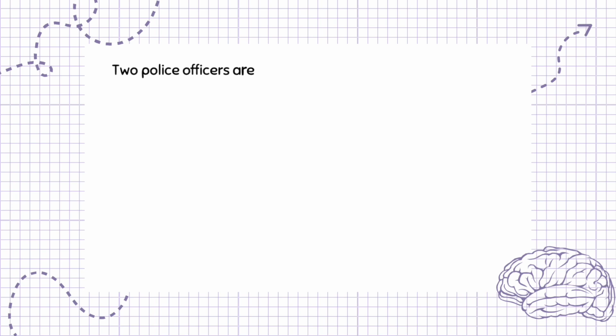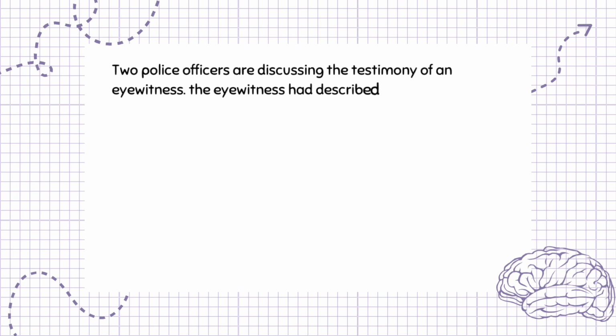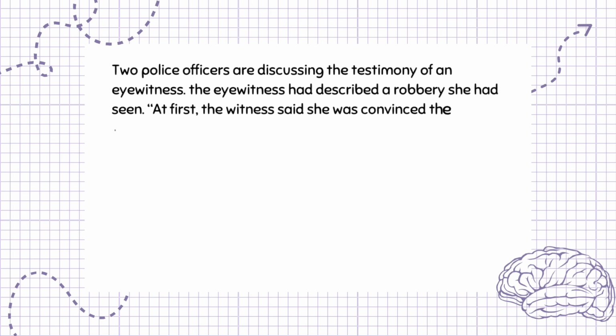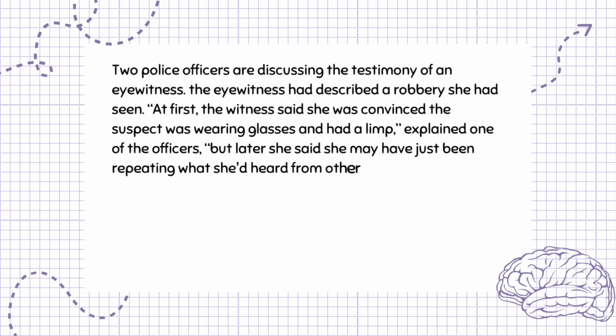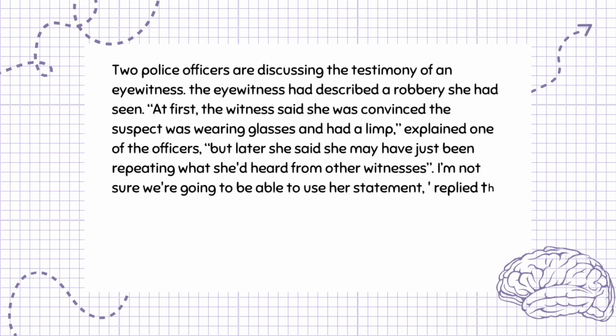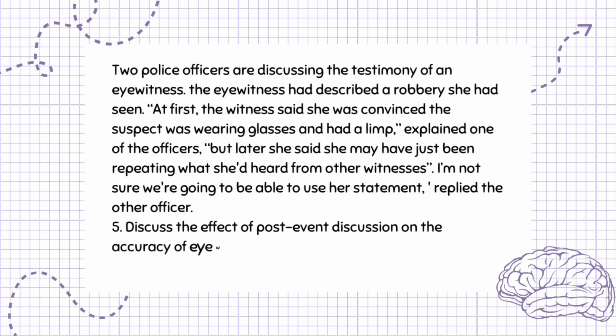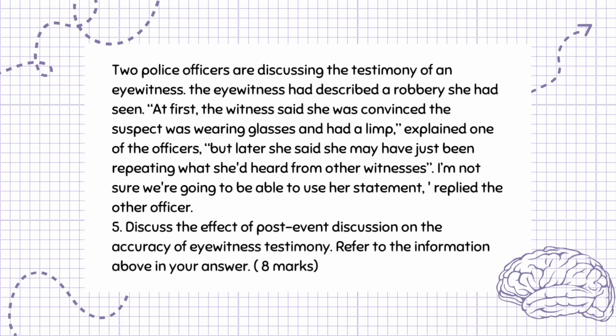2 police officers are discussing the testimony of an eyewitness. The eyewitness had described a robbery she had seen. At first, the witness said she was convinced the suspect was wearing glasses and had a limp, explained one of the officers, but later she said she may have just been repeating what she'd heard from other witnesses. "I'm not sure we're going to be able to use her statement," replied the other officer. Question 5. Discuss the effect of post-event discussion on the accuracy of eyewitness testimony. Refer to the information above in your answer. 8 marks.